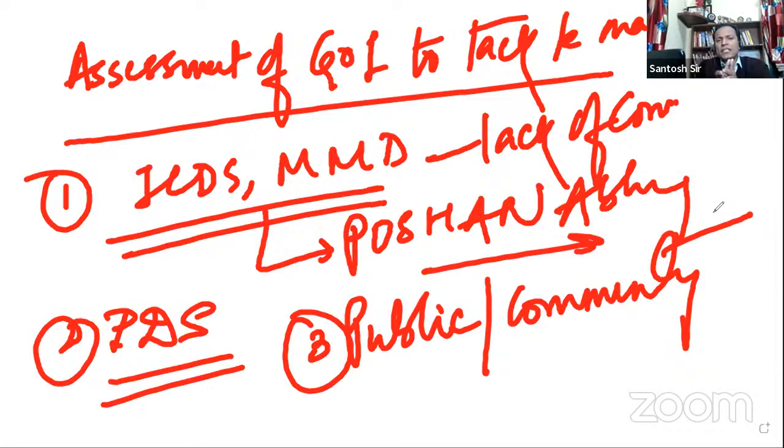malnourishment. Although the government has been using this word of community involvement, when you go to the villages, when you go to the Anganwadi centers, we do not see much community involvement. Still, people do not know exactly what their rights are, and they have not been able to successfully involve the communities. Once you involve the community, you see some of the states where they have been successfully involving the community, then the effectiveness of these schemes is very high. Okay, so community involvement is not very high.